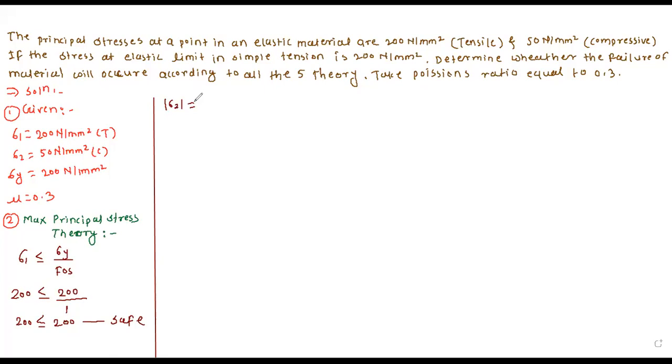Mod sigma 2 should be less than or equal to sigma y upon factor of safety. So mod means negative sign. Here 50 is negative, we will take it as it is. 50 should be less than or equal to 200 divided by 1. So 50 should be less than or equal to 200. So this material is again safe. So this is the first theory.